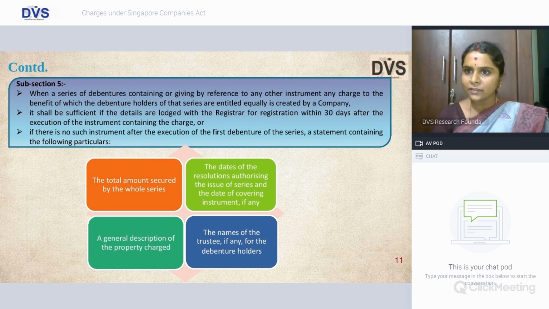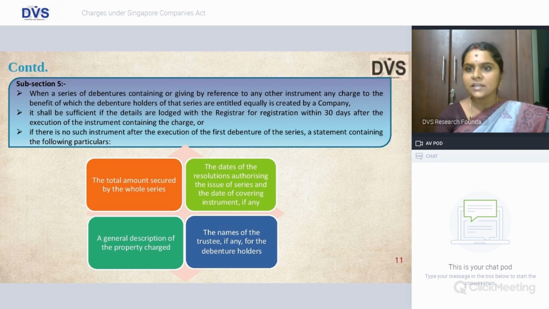So this is what they refer to as a series of debentures in the first instance in subsection 5. When a series of debentures are issued with regard to any instrument which is creating the charge, the benefit of which the debenture holders of that series are equally entitled is created by the company.